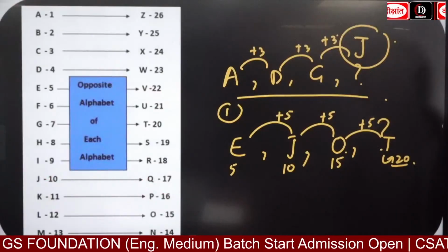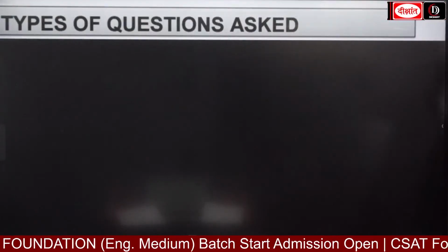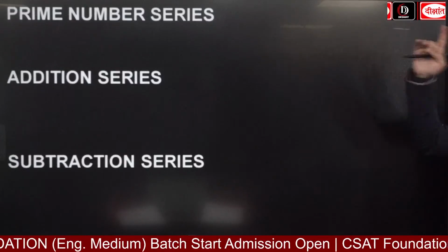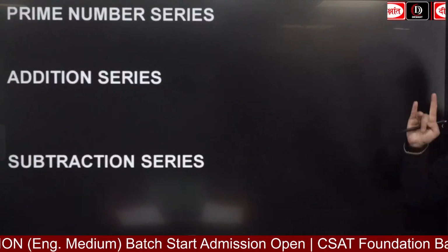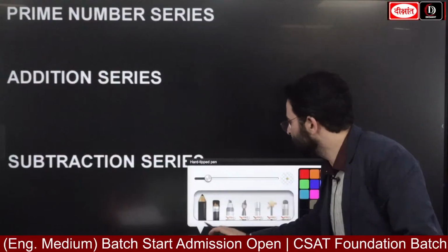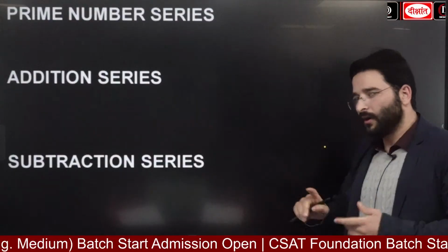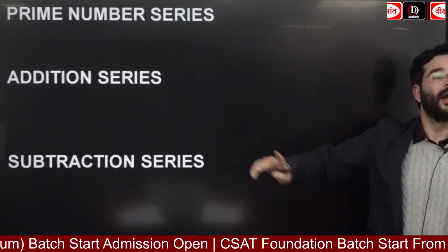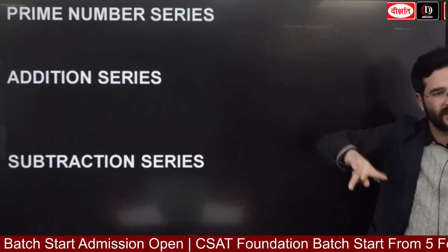And not just that, if I look at the types of questions asked, we can have prime number series. Keep this in mind. In series, you are going to have AP, arithmetic progression, geometric progression, as well as prime number series, addition, subtraction.